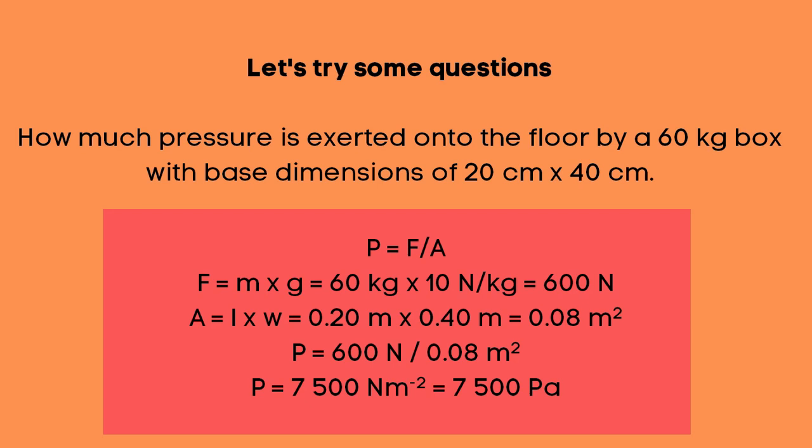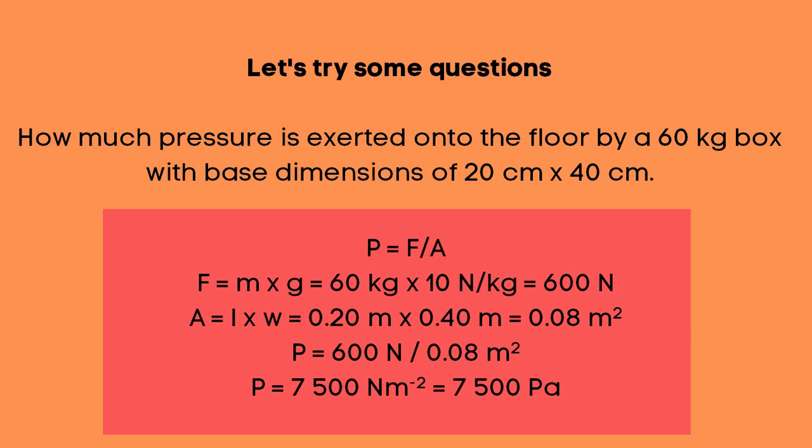Well, if pressure is equal to force divided by area, we need to first determine the force. And to determine the force, we have mass. And mass, once it's acted on by gravity, you simply multiply it by that value to get 600 newtons. The area of the base will be length by width, because we're speaking about a rectangle. And so we have 0.2 times 0.4.